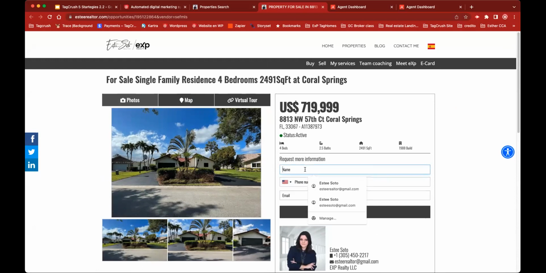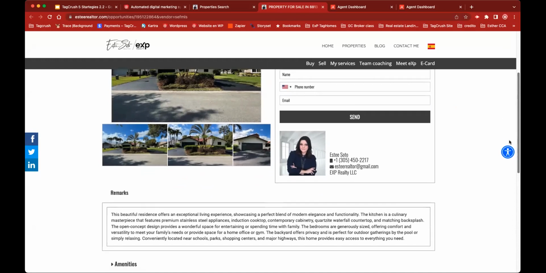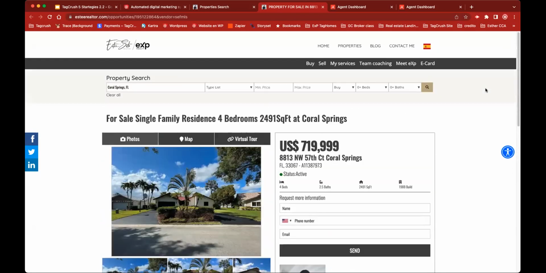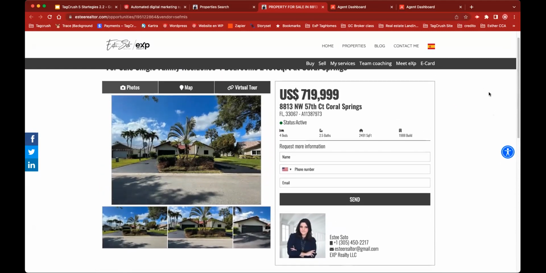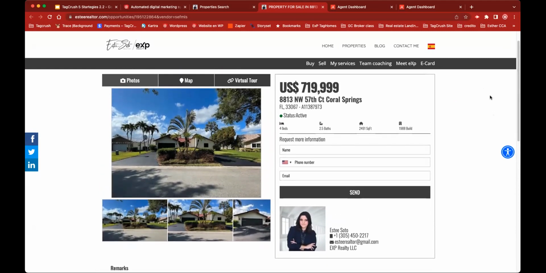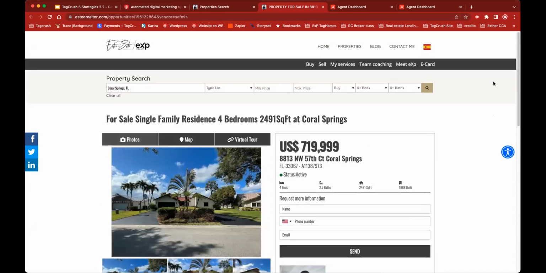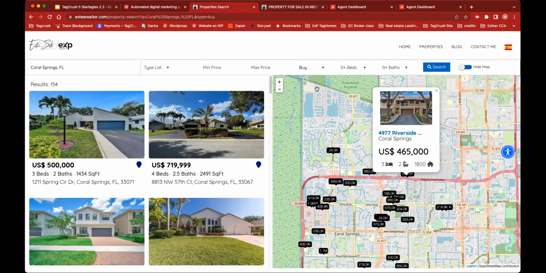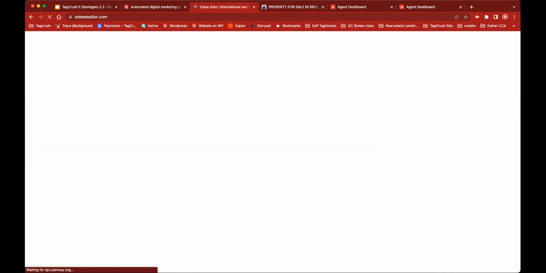So if I fill the form, right away I will get an email saying that somebody is requesting information on this property. So who else do you think gets this information? Nobody else, just me. If somebody fills the information on any of these properties, it's just me getting those emails and notifications that somebody's searching around on my website.